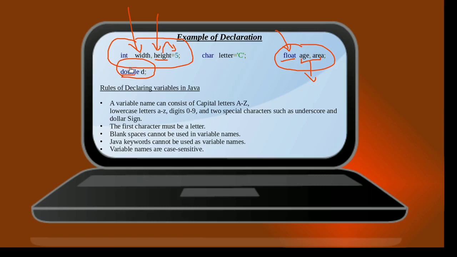Since its data type is double, it will also hold a default value of 0.0, but when it comes to the case of an integer variable, the default value held by the variable will be 0 and not 0.0, since it is an integer data type. And when it comes to a character data type, the default value held by a variable of character data type will be null.